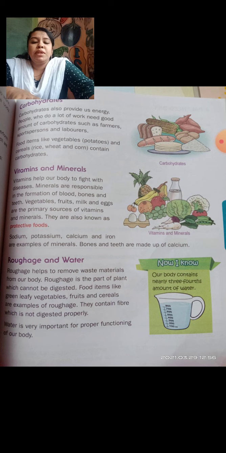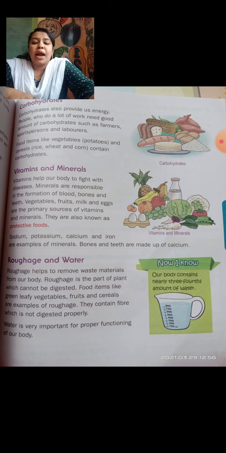Next one is vitamins and minerals. Vitamins help our body to fight diseases. If we have any disease, vitamins fight it. Minerals are responsible for the formation of blood, bones and teeth. If we have minerals, we will get proper formation of our blood, bones and teeth.